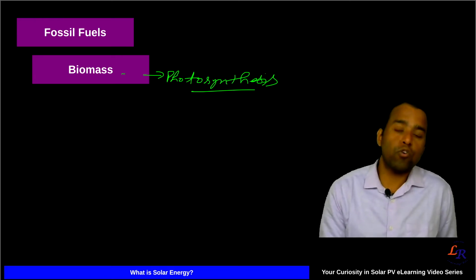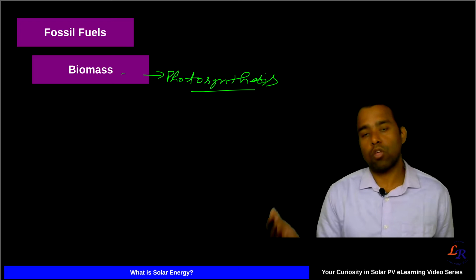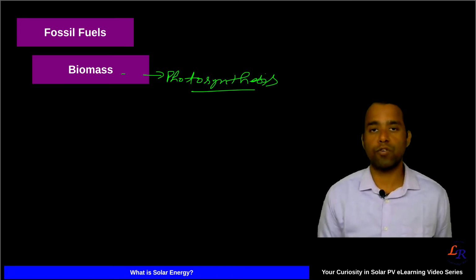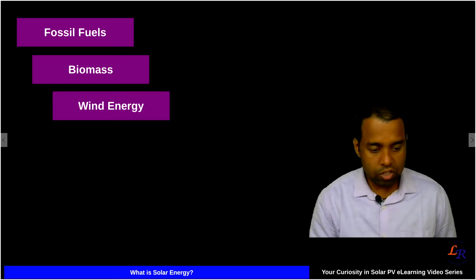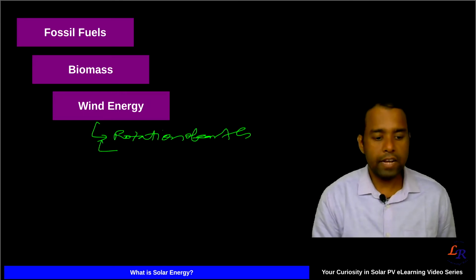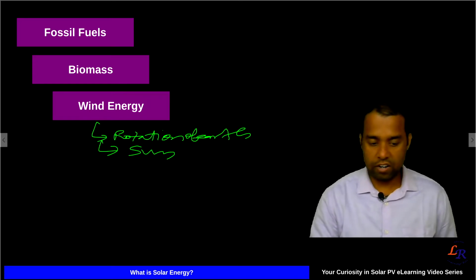Now even when you talk about wind energy, where we convert electricity from wind, using the wind's kinetic energy, where does this wind come from? Actually there are two things responsible for wind: the rotation of the earth, and the sun. The sun causes heating of the air, right?